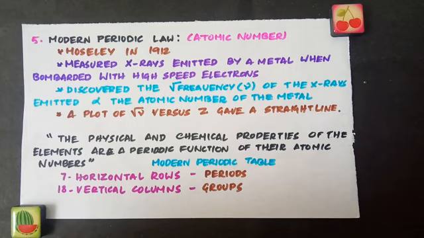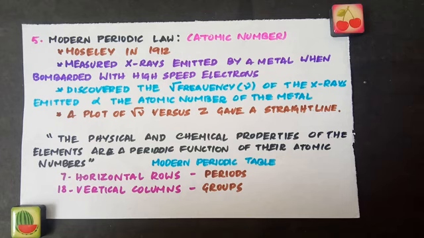It also tells how many protons are there in the nucleus. So this number gives you the number of electrons in the extranuclear part and the number of protons in the nucleus. Now the chemical properties of the elements depend upon the number of electrons. So we can say the physical and chemical properties of the elements depend upon their atomic numbers rather than the atomic masses. So it is understood that the physical and chemical properties of elements could be different depending upon the number of electrons and their electronic configuration in an atom.